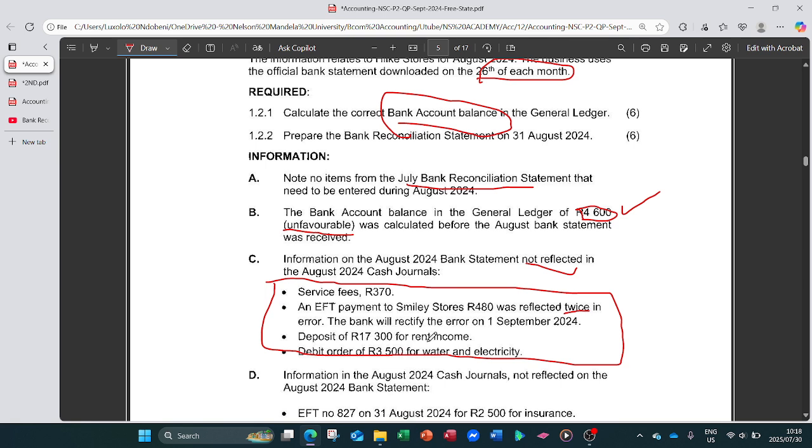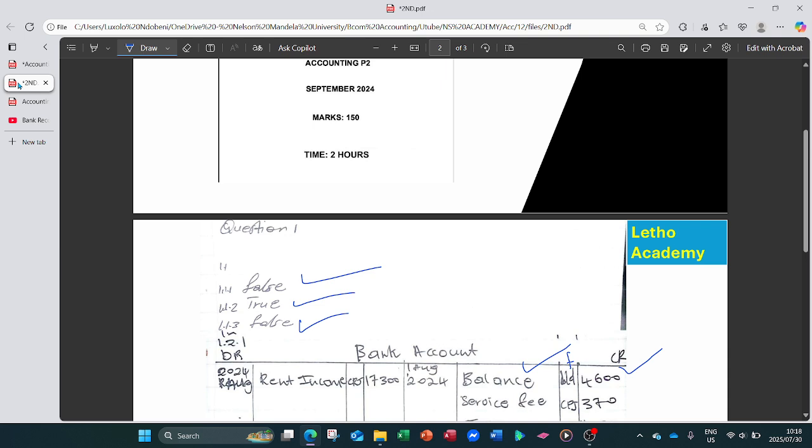I hope that makes sense. So this is the 480 that was reflected twice in error. The bank rectified the error on 1st September 2024. So we must come and record this 480 in our bank account because we paid. Don't mind the other one, that is the duplication. We're going to fix it when we're doing the bank reconciliation statement.